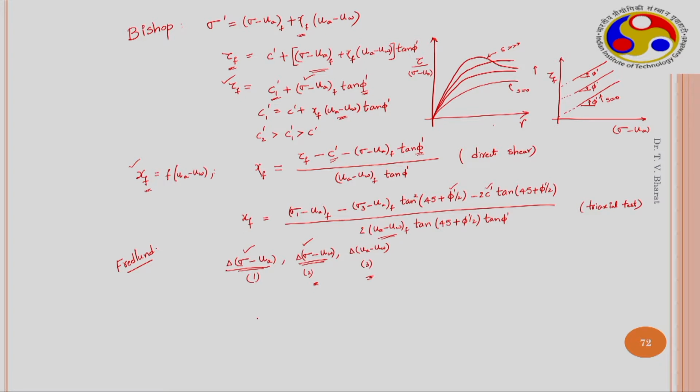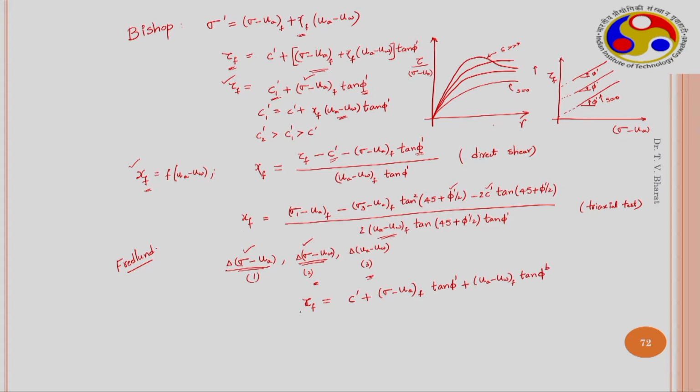Further, he proposes a new shear strength equation, a new failure criterion, where tau f is written as c dash plus sigma minus UA f tan phi dash plus UA minus UW times tan phi b.